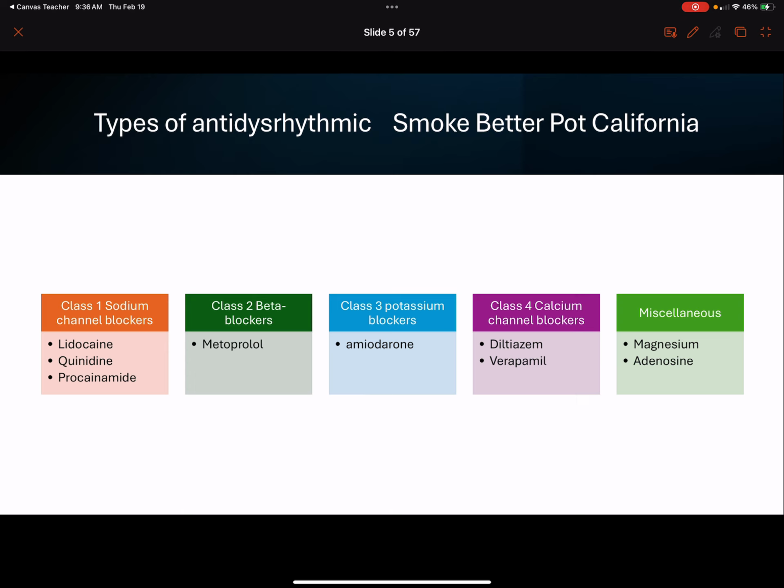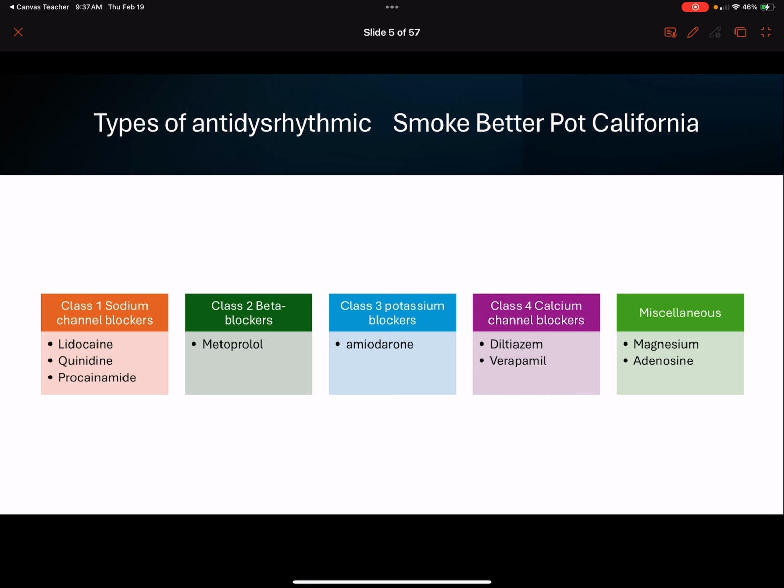Lidocaine, quinidine, procainamide, these are the types, and there are more than this. The one we predominantly see in pre-hospital and emergency medicine is lidocaine. It is widely used both as an anesthetic and as an antidysrhythmic. Anything in that cane family that blocks sodium channels is also going to block those sensory nerve pathways. But when we give it intravenously for cardiovascular effects, it's blocking that phase 4 depolarization, which decreases automaticity and hopefully decreases the risk of going into ventricular dysrhythmias.